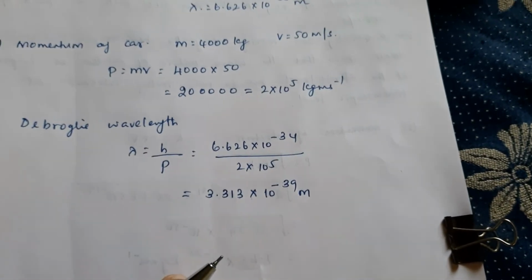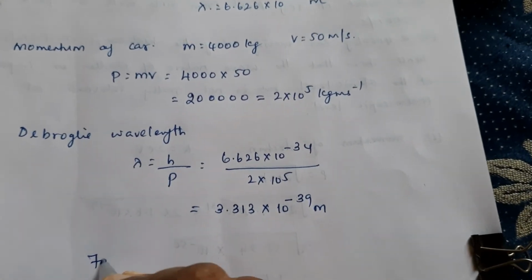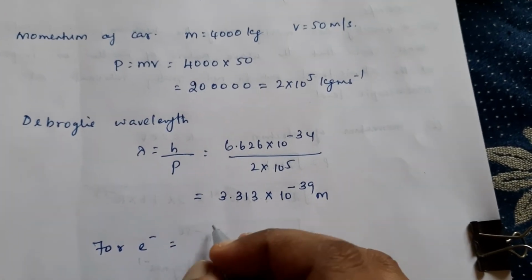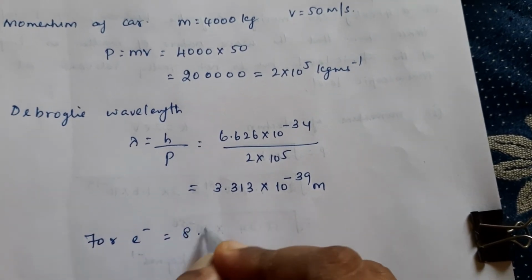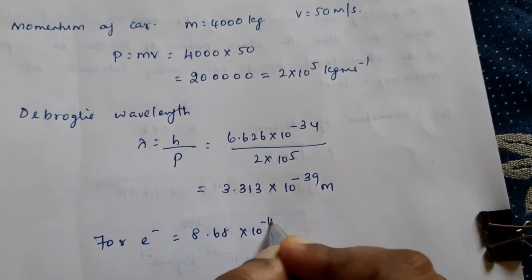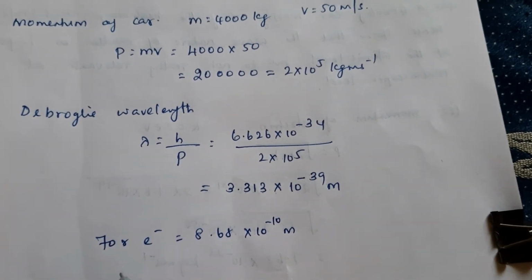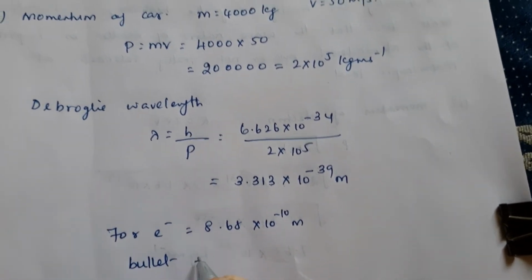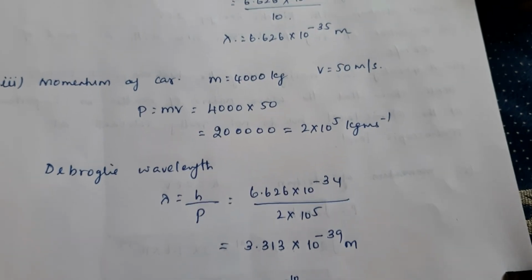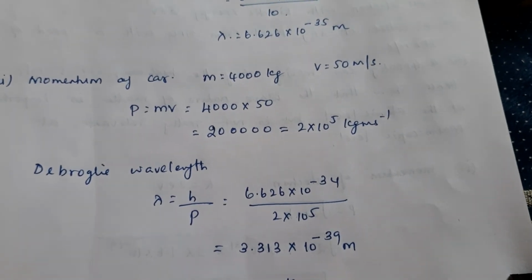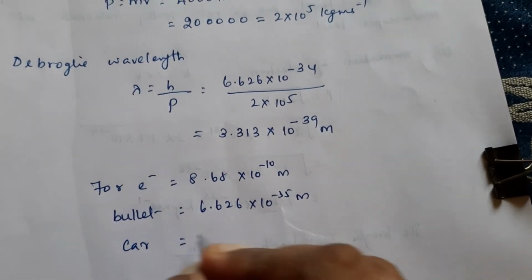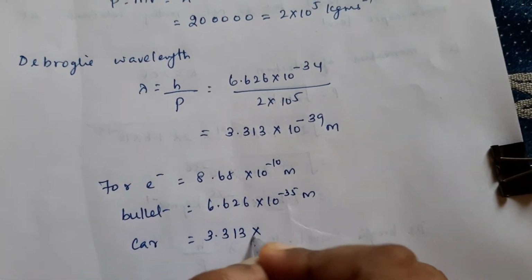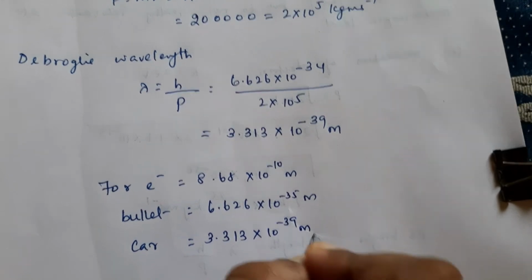Okay. Now in all the three cases, for an electron, we got the value of wavelength as 8.68 into 10 raised to minus 10 meter. For bullet, the wavelength is 6.626 into 10 raised to minus 35 meter. And for car, it is 3.313 into 10 raised to minus 39 meter.